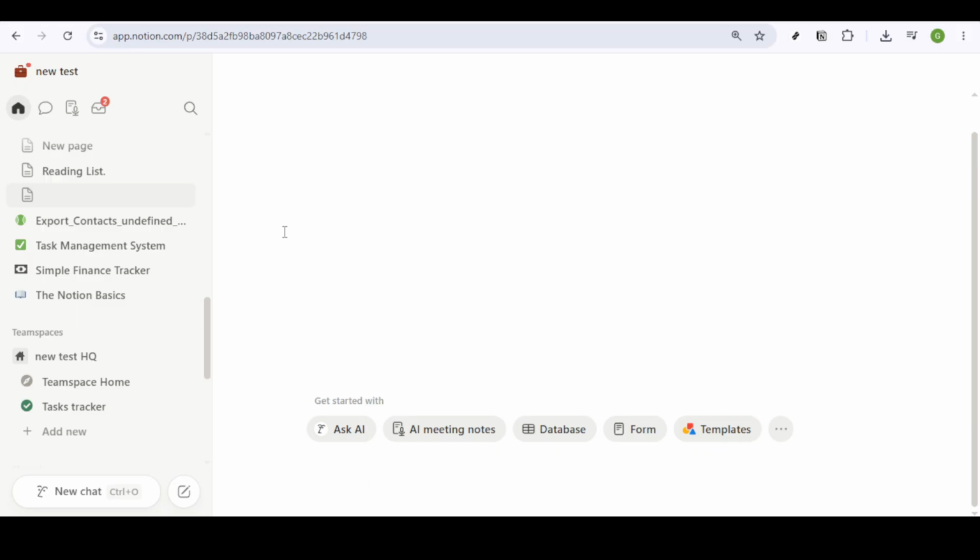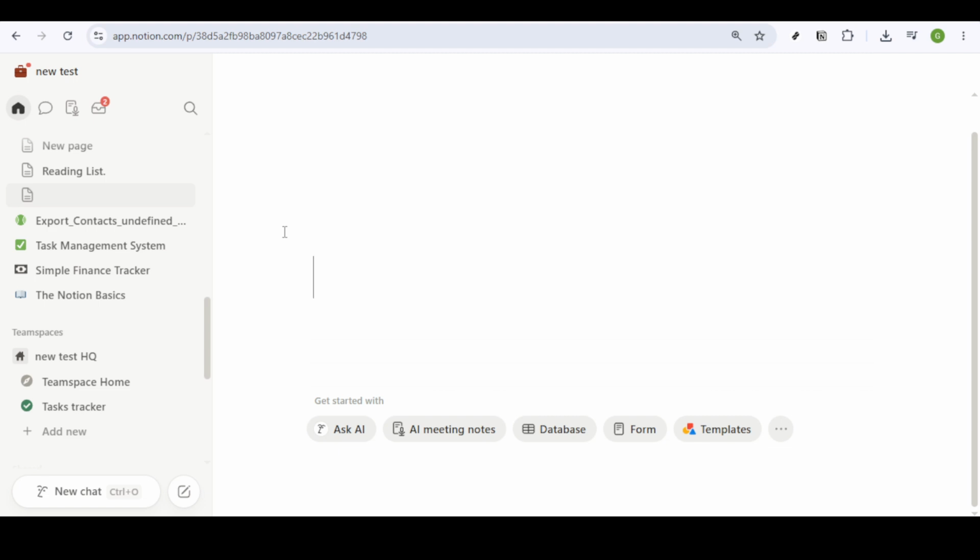We'll begin by opening Notion, where you can start by creating a new page. After you open Notion, head over to the left sidebar and click on the plus new page option. This is where your vision board will take shape. Name this page Vision Board to keep things intuitive and easily accessible whenever you need a burst of motivation.